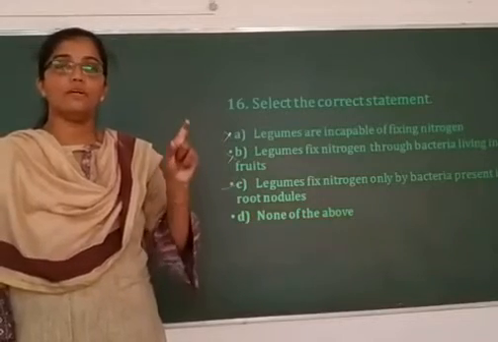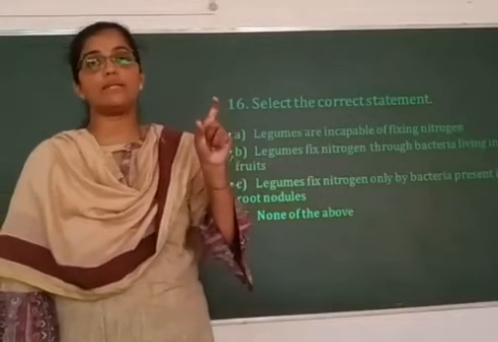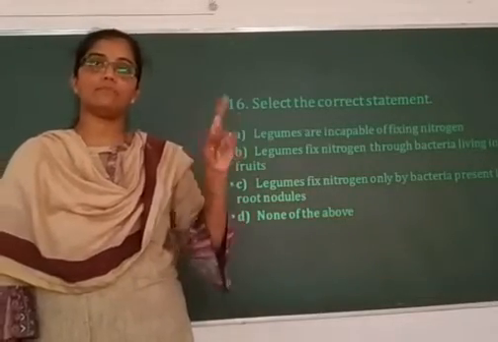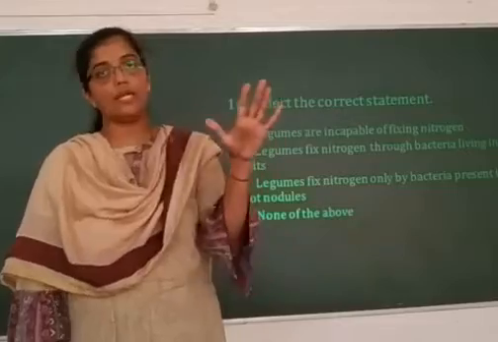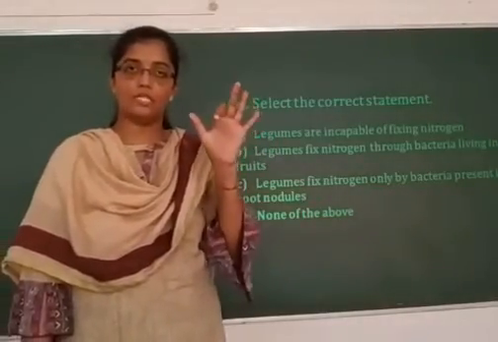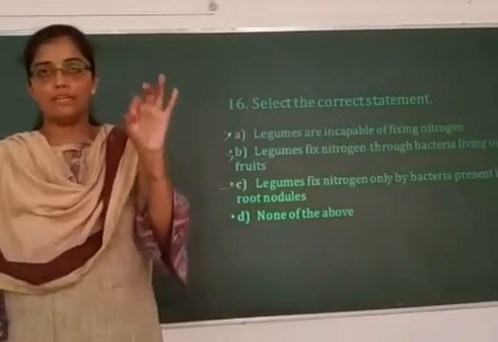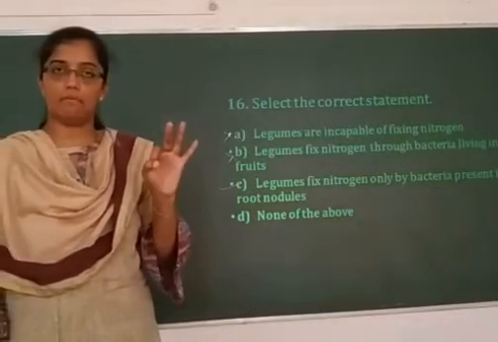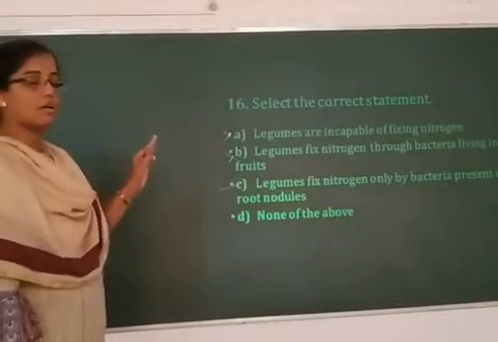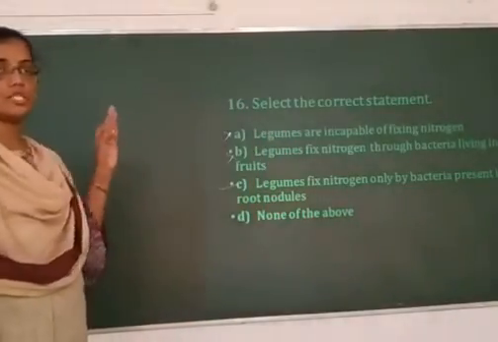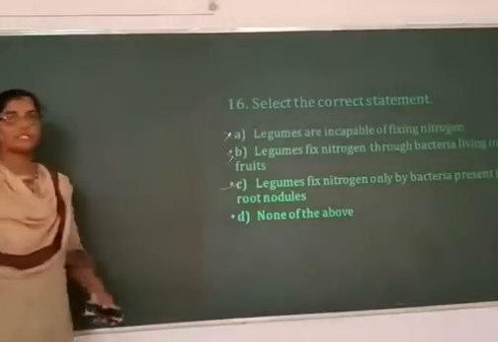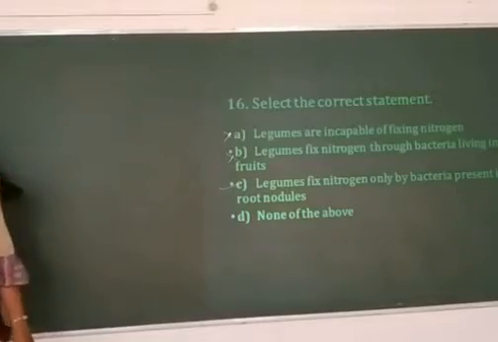Or you have leaf nodules in a plant called Ardisia, where Xanthomonas bacteria forms a leaf nodule. There is no way fruit nodules are formed, except the stem nodule seen in Sesbania and the leaf nodule seen in Ardisia. The majority of leguminous plants have a symbiotic association of Rhizobium in the root nodules, and the nitrogen fixation takes place in the root nodules. So option C is the right answer.